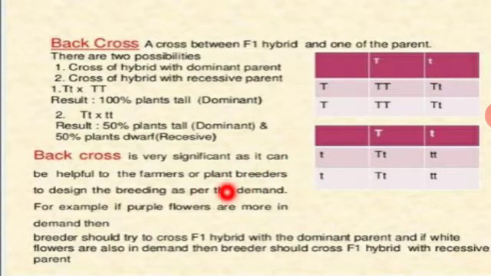So this can be helpful for the farmers as well as breeders. Okay, so here the dominant character as well as the recessive character are produced separately, but in 50-50 percentages. Okay, so here every plant has the dominant character, so all are 100% tall. So here we are getting an equal share, 50-50 percentage, of dominant and recessive characters.